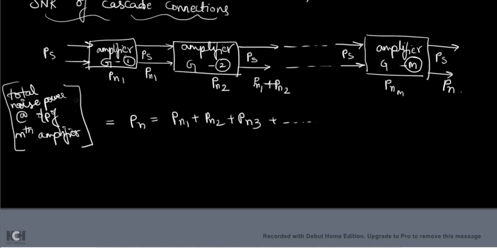All the noises of all the amplifiers will get added up till the last noise power, Pnm.